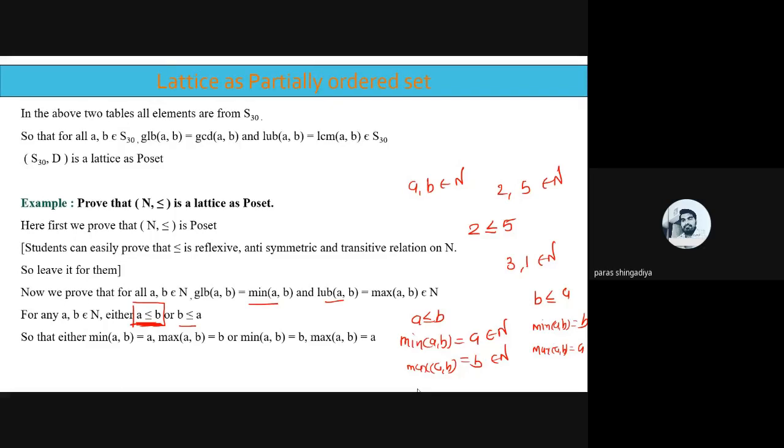So it is verified that LUB of AB means minimum of AB and GLB of AB means maximum of AB. Or rather, LUB means maximum and GLB means minimum, that is again a part of N. The answers again belong to the natural numbers, and therefore we can say that in both cases GLB of AB is equal to minimum of AB and LUB of AB is equal to maximum of AB, that belongs to N. And therefore we can say that N, less than or equal to, is a lattice as a poset. Is it clear the reason for lattice as a poset?